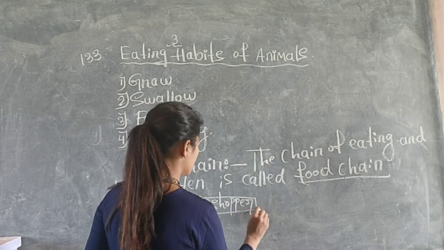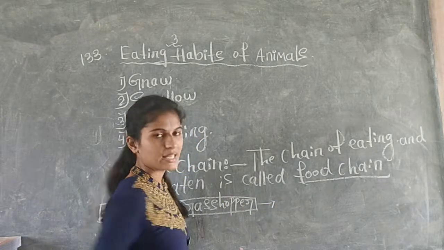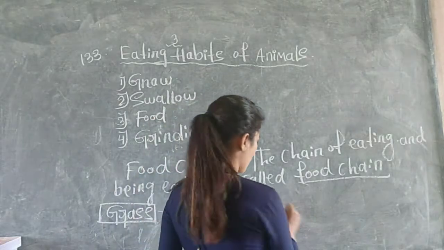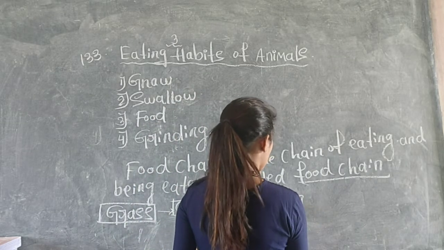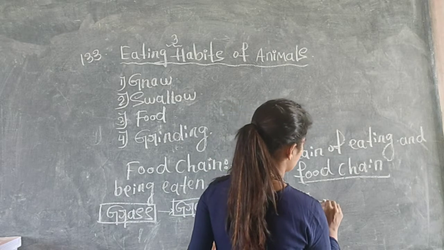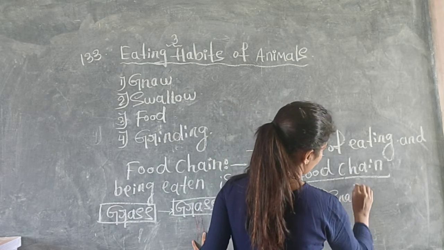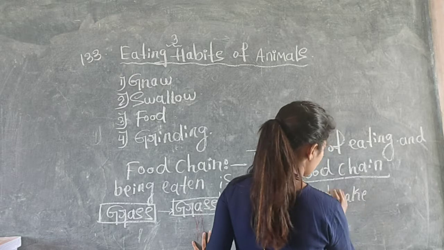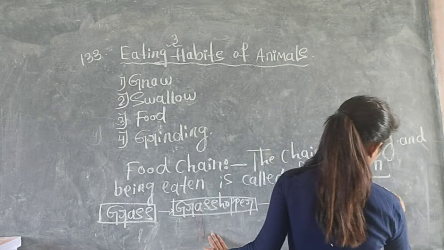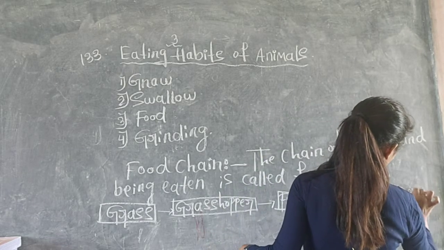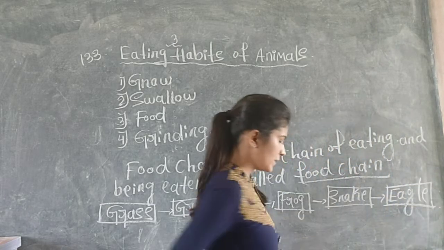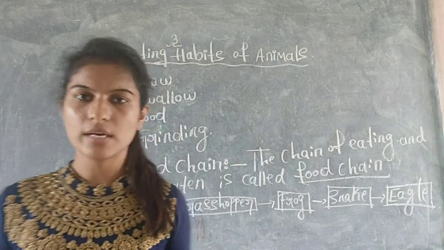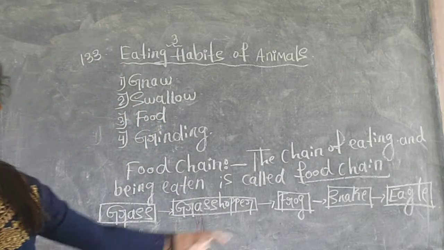Now who will eat the grasshopper? Frog. That is frog. Okay. Next, who will eat this frog? Snake. And who will eat the snake? Last one, eagle. Okay. So this is the food chain. The process of eating and being eaten is called as food chain, and this is the food chain.